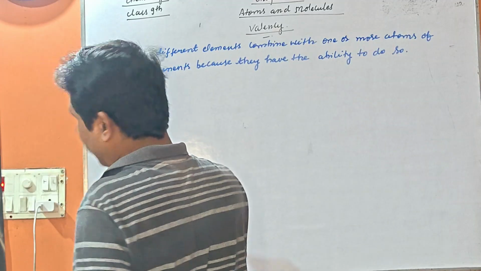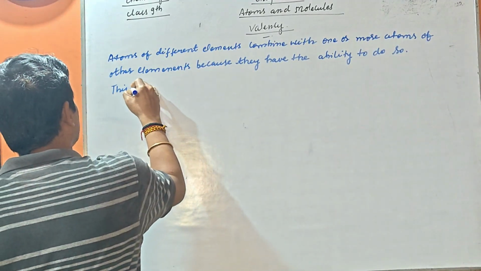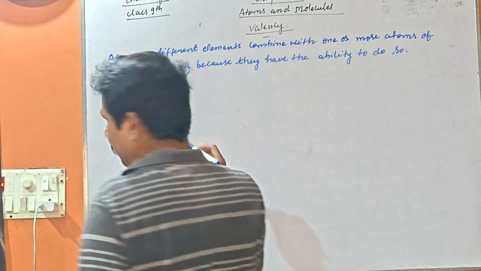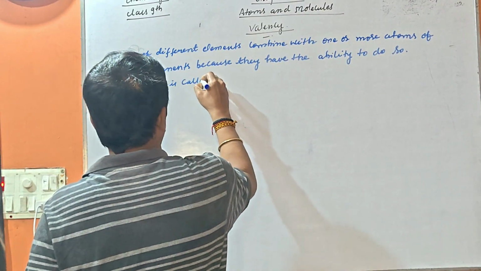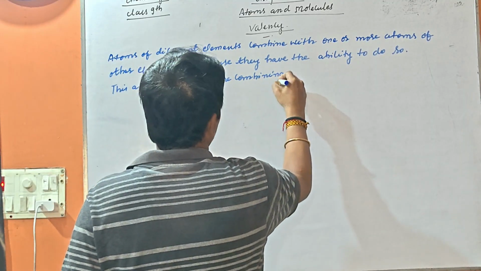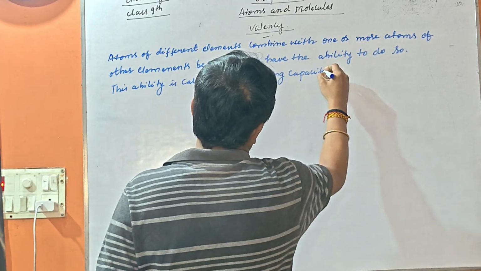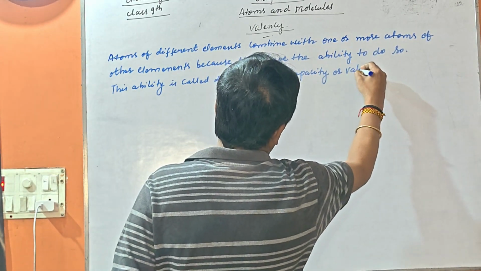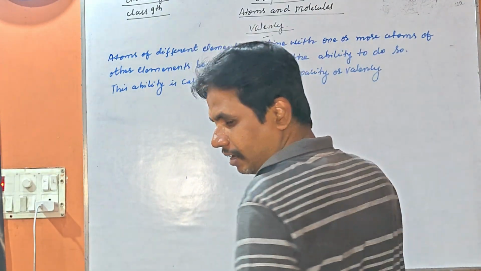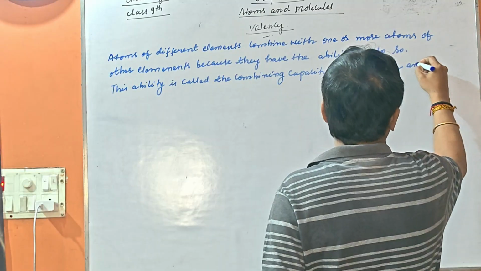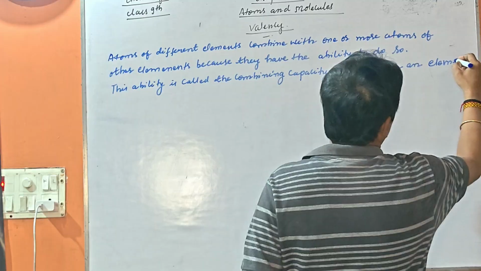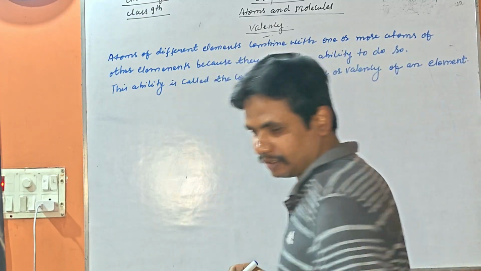This ability is called the combining capacity, or valency of an element. So my dear students, let us understand these things in a very simple way.